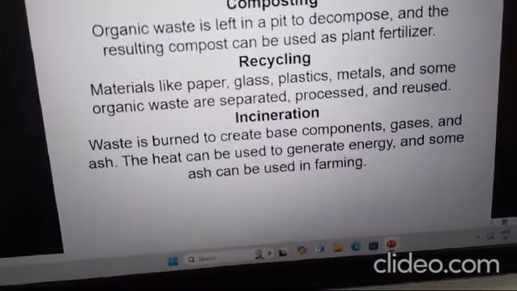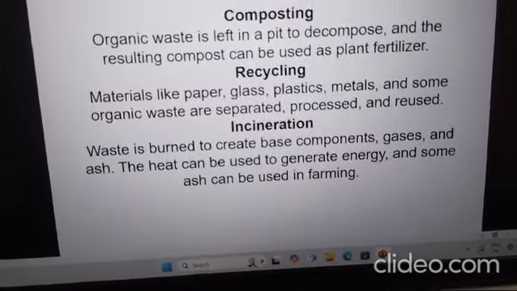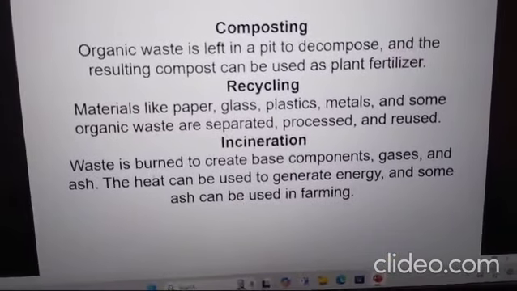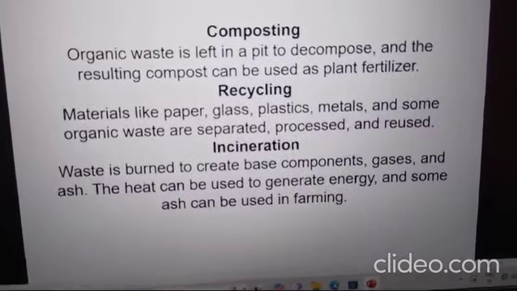Then recycling. Materials like paper, glass, plastics, metal and some organic waste are separated, processed and reused.